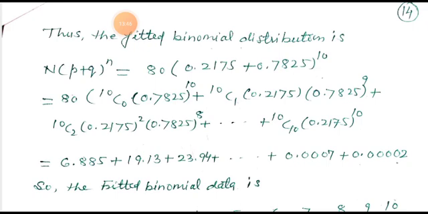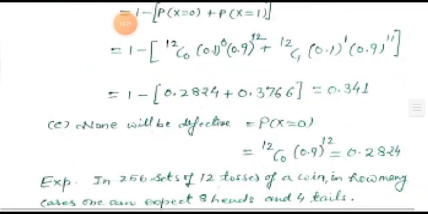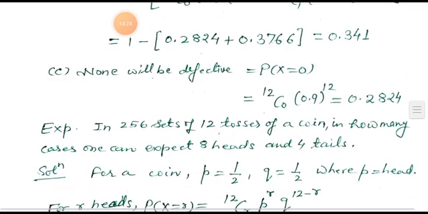After calculating these values numerically, we get the first term as 6.885, the second term as 19.13, the third term as 23.94 and so on. The last term will be 0.00002 and the one previous to the last is 0.007. So after adding all these terms, we get the solution.